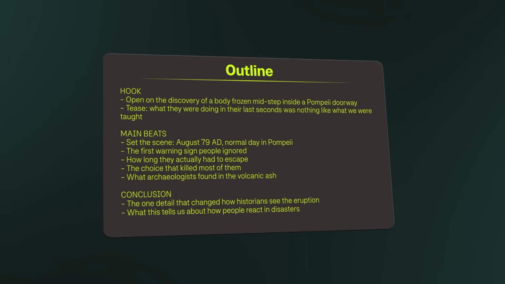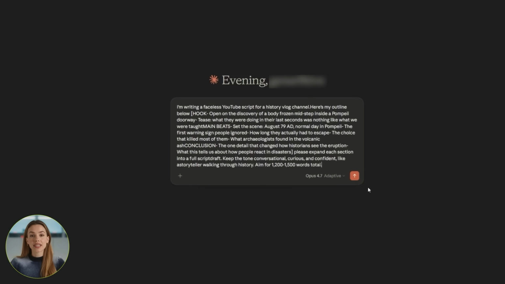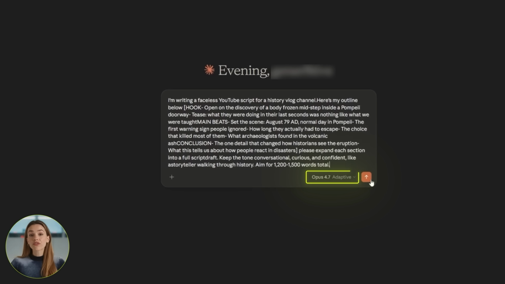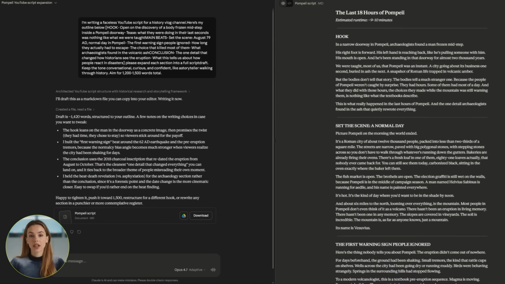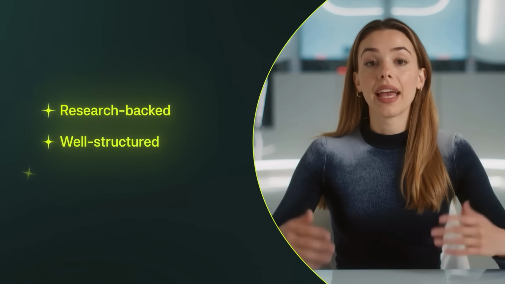Then we'll head into Claude and feed it our outline to expand each beat into a full draft. This is where Opus 4.7 does what it does best, turning rough ideas into polished prose. Once we have the draft, we'll do a final pass ourselves. We can read it out loud, tweak lines that sound off, and add any personal touches that make the script feel natural and authentic. It's a small extra step, but it's the difference between a script that gets flagged and one that performs. We've now got a script that's research-backed, well-structured, and policy-safe.